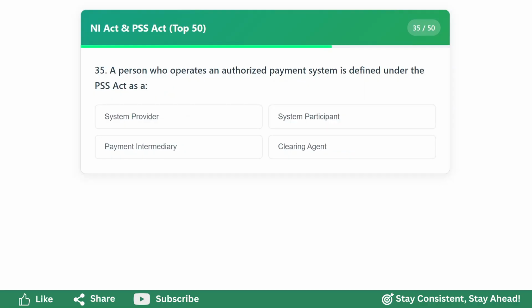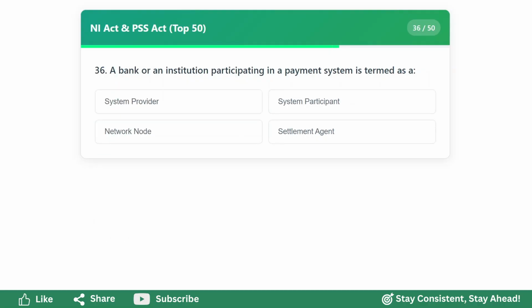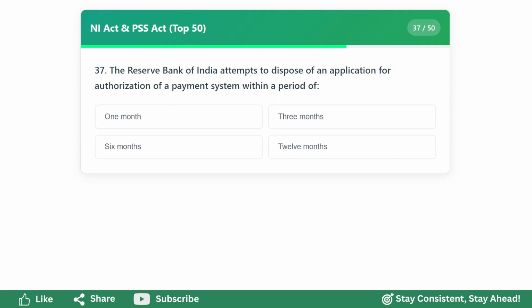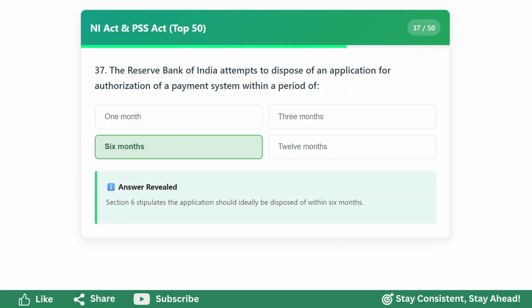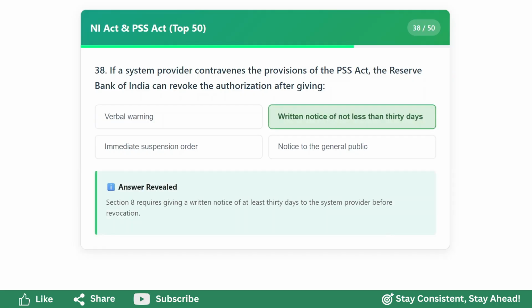A person who operates an authorized payment system is defined under the PSS Act as a system provider. A bank or an institution participating in a payment system is termed as a system participant. The Reserve Bank of India attempts to dispose of an application for authorization of a payment system within a period of 6 months. If a system provider contravenes the provisions of the PSS Act, the Reserve Bank of India can revoke the authorization after giving written notice of not less than 30 days.